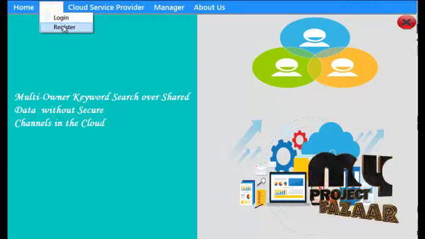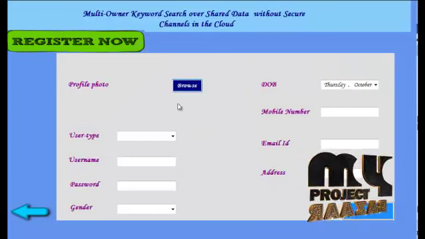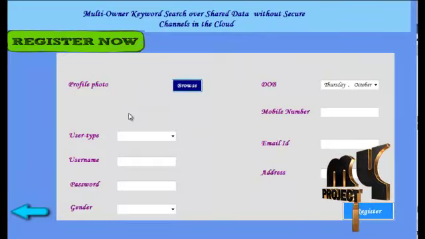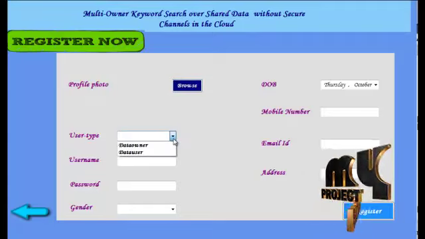First we have to register on this registration page. Here the user must provide a profile photo and user type. There are two types of user: data owner and data user.